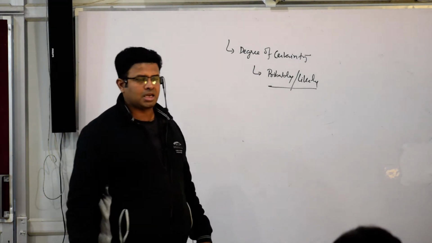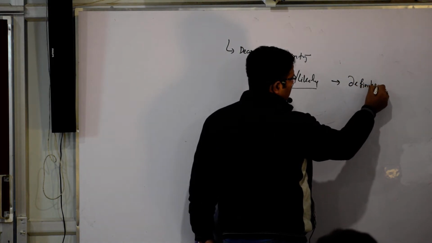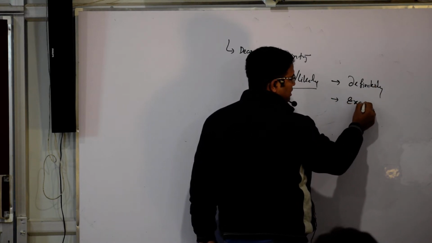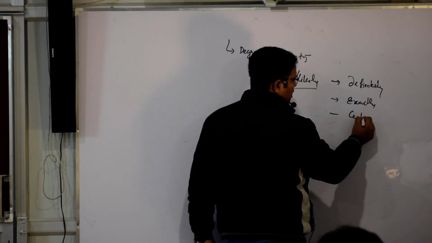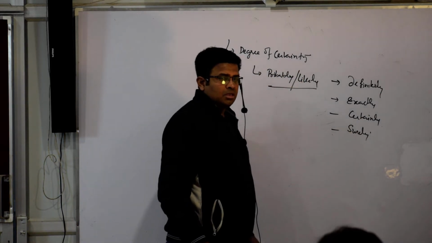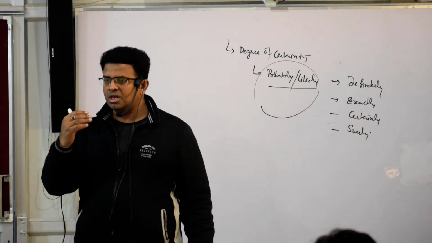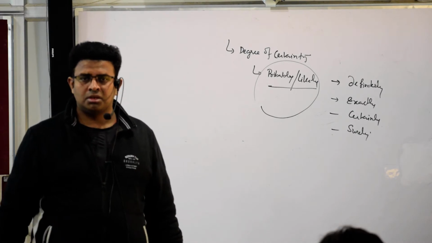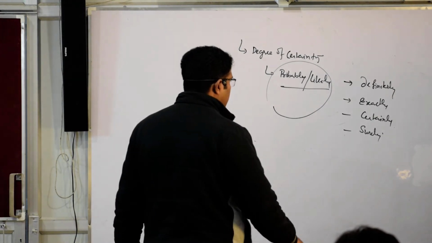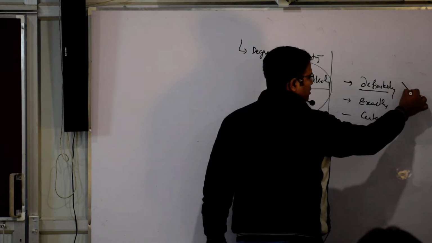So probably or likely cannot be in the form of definitely. Yes. And exactly, certainly, surely. The passage is talking about some chances. Probably is some chance. Likely is some chance. It is not talking about sure. Understood? If it is not talking about sure, and definitely is given, it means that option is wrong.